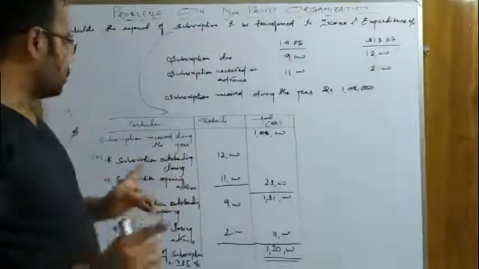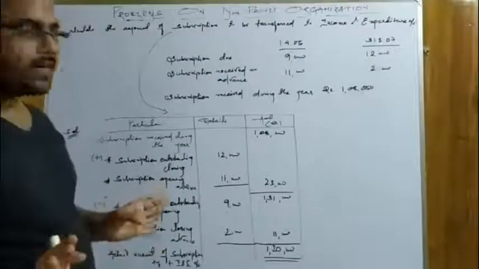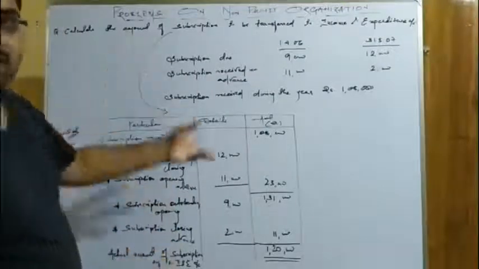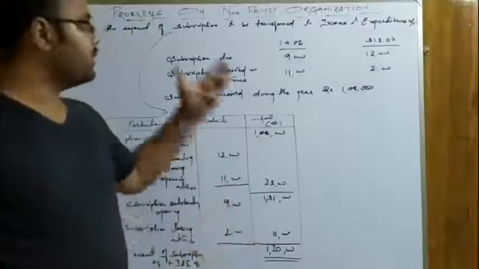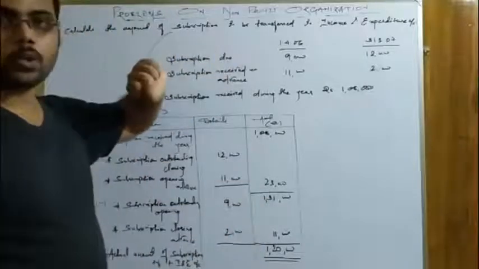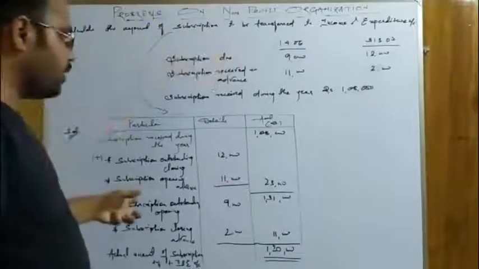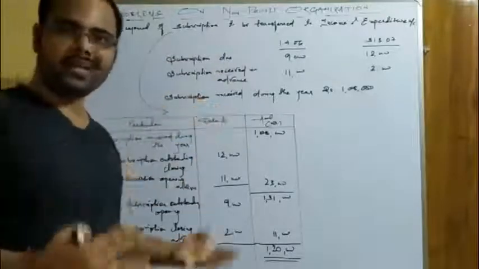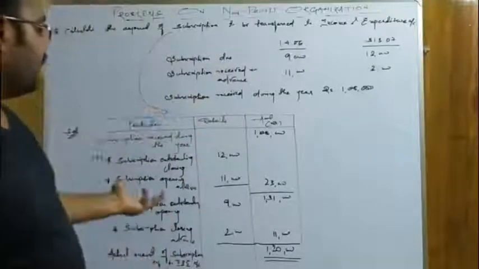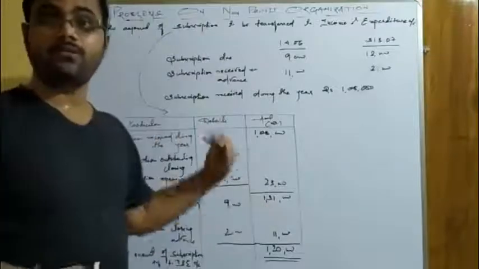I hope you got it and you don't have any confusion regarding this. It is very easy. Just find out whether the expense or income given in the question is related to the current accounting year or not. If it is related to the current accounting year, it will be added, and if it is not related to the current accounting year, it will be deducted.